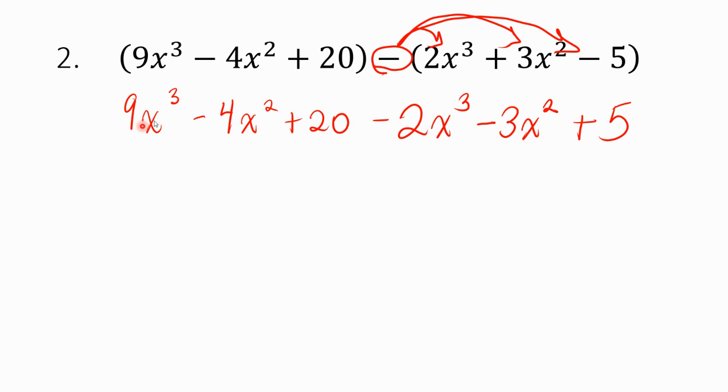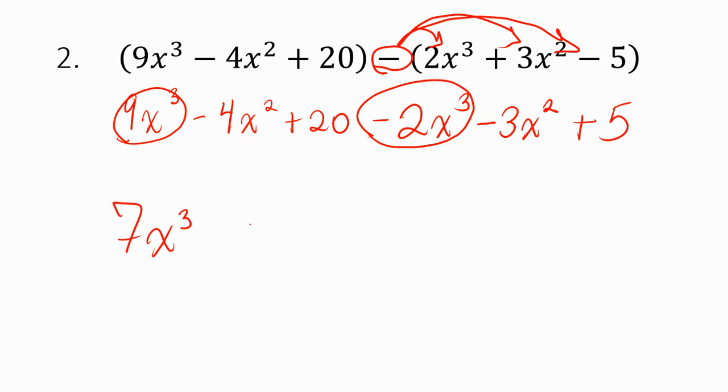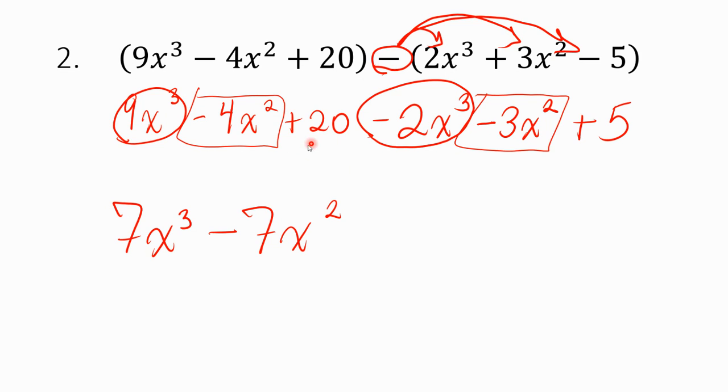Okay, so now what we should do is combine our like terms. So I see we have 9x cubed. That goes with minus 2x cubed. That's going to be 7x cubed. Notice I'm going in order from biggest exponent to smallest. So now I'm going to look at my squares. So I have negative 4x squared, and I have minus 3x squared. Well, negative 4 minus 3 is negative 7, so negative 7x squared. And then lastly, I have positive 20 and positive 5. 20 plus 5 is positive 25.